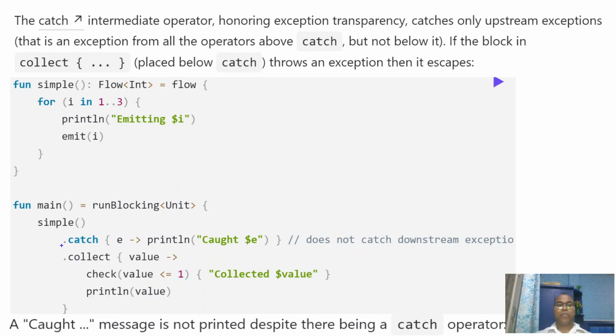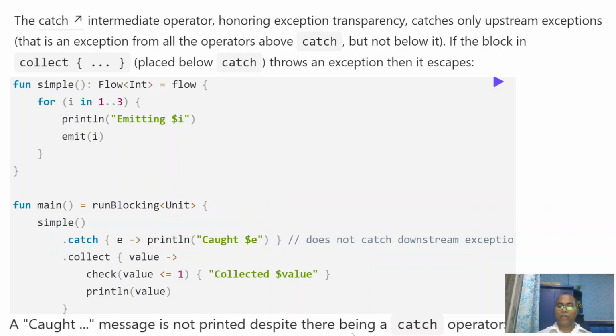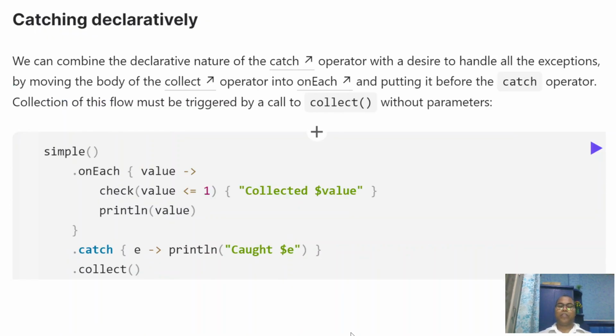catch operator. So we are using catch, but this catch is not executing. Okay. So we have to think again about how we can use it in Kotlin. We have to think this way.